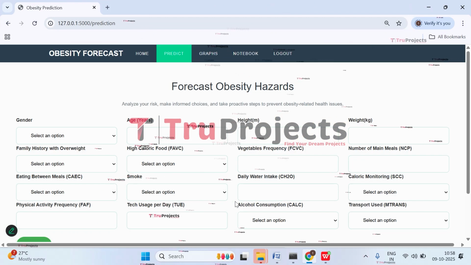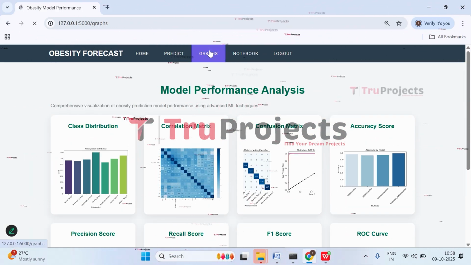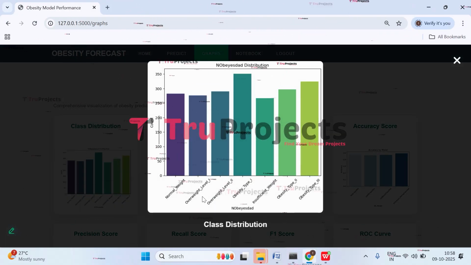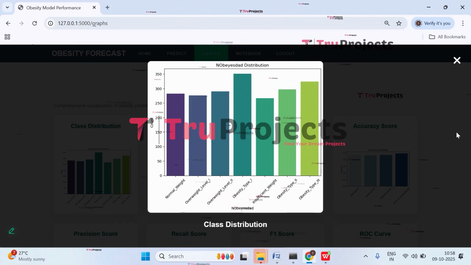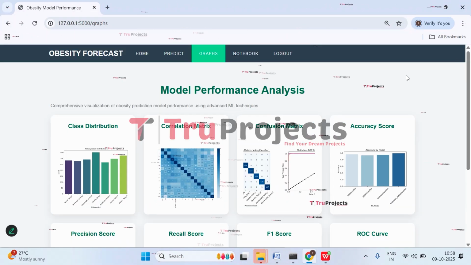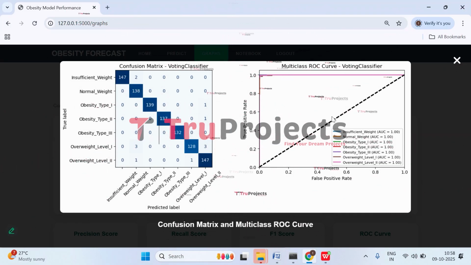So this is how you need to do the prediction. Now click on graphs. So here we have graphs. This is a sample outcome graph where on the x-axis we have all the targets that we are predicting and on the y-axis we have the count of each class. Close it. And this is the confusion matrix, and this is the multi-class ROC voting classifier.